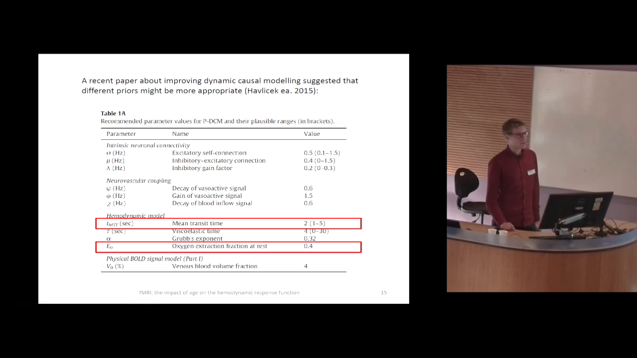Also, there was a paper 3 years ago about how to improve dynamic causal modeling, and within this study it was also discussed how the balloon model is implemented and how it could be improved. It was argued that the mean transit time, one of the parameters of the balloon model, should be 2 instead of 1, and that the oxygen extraction should be 0.4 instead of 0.34. There is quite a lot of ambiguity in terms of what those priors actually are. Most people would think that these are only priors and will not have such a big influence on the estimates.